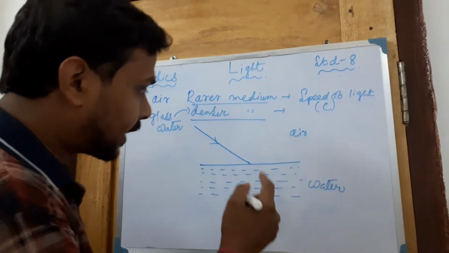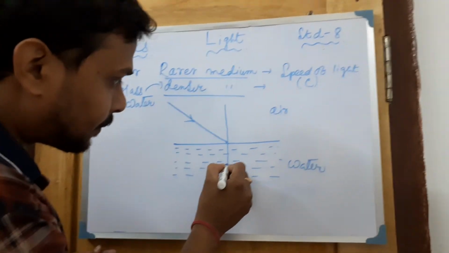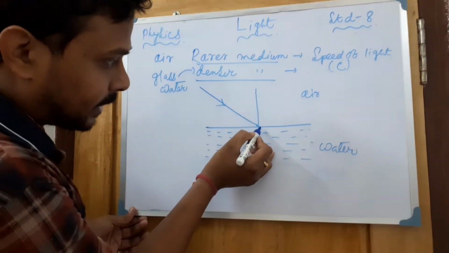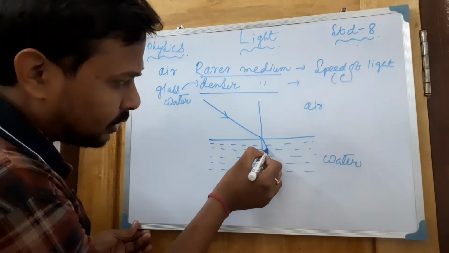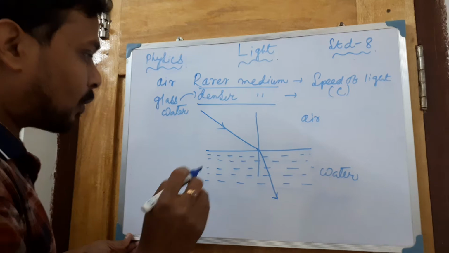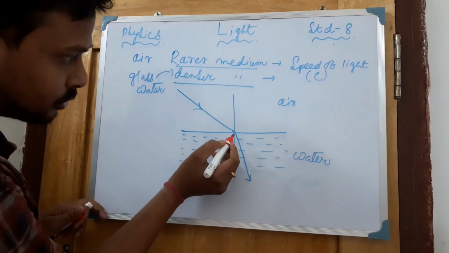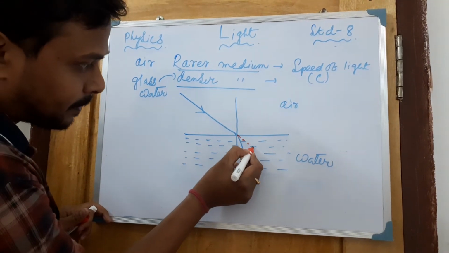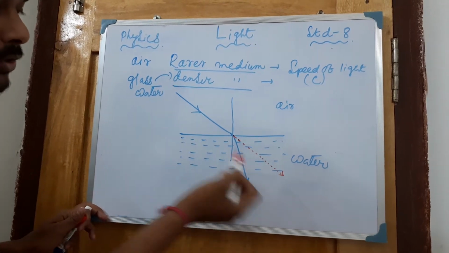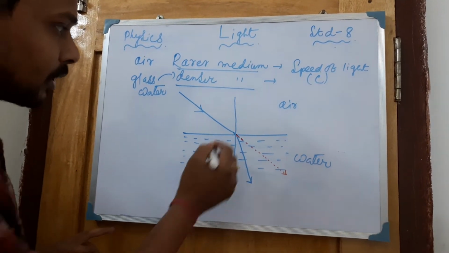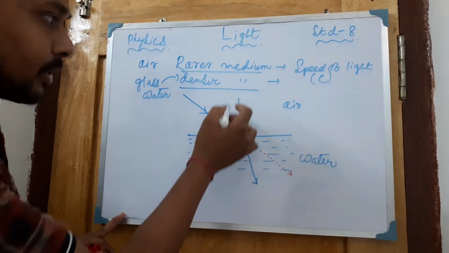In this particular case, if you draw the normal here, then this ray of light will bend towards this side. This ray of light was supposed to go through this side, but it is not actually going. We all know that the angle is always calculated from the normal.